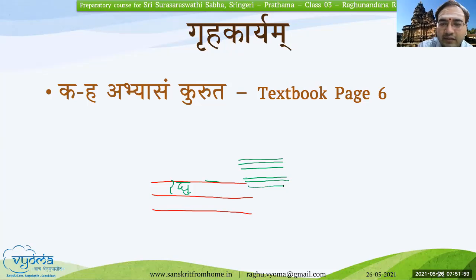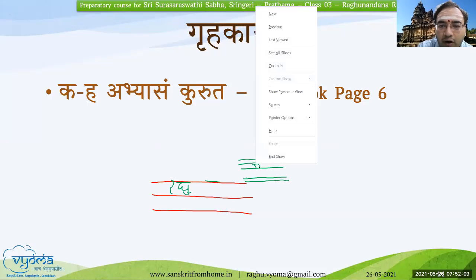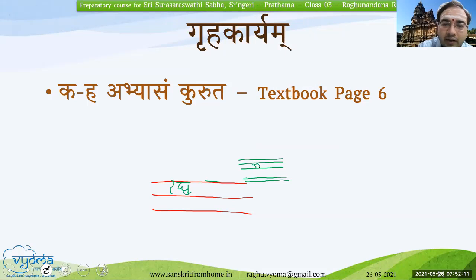The usual notation is that you write the main letter, like ka, in the middle line, and the matras above it go in the above line, and the matras below go below. This is a systematic way to practice.